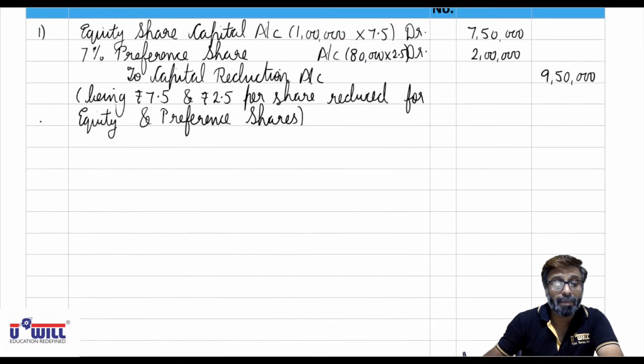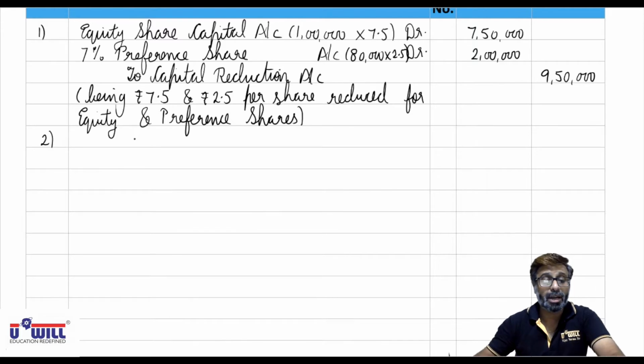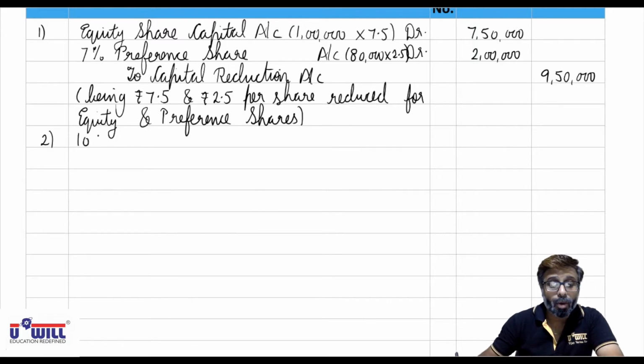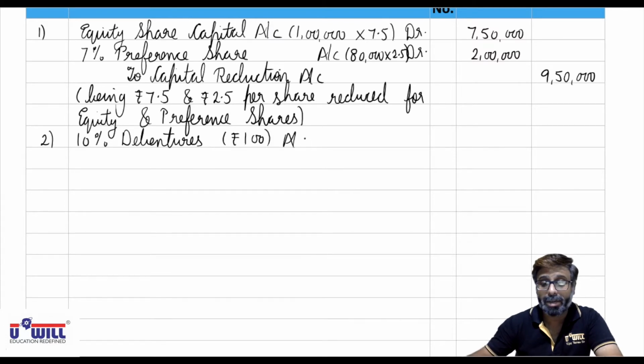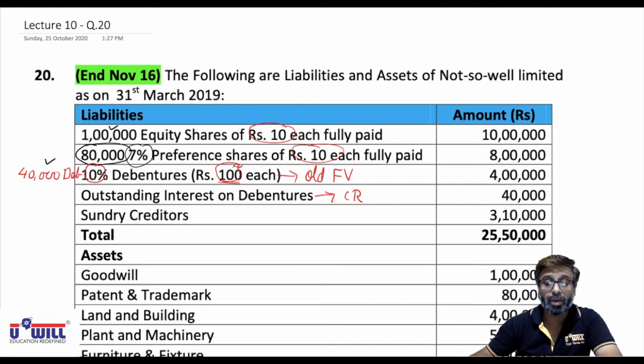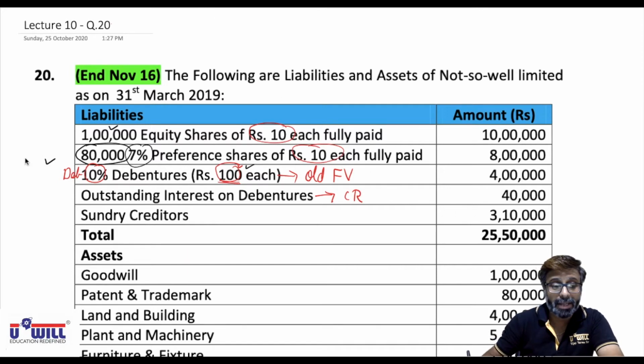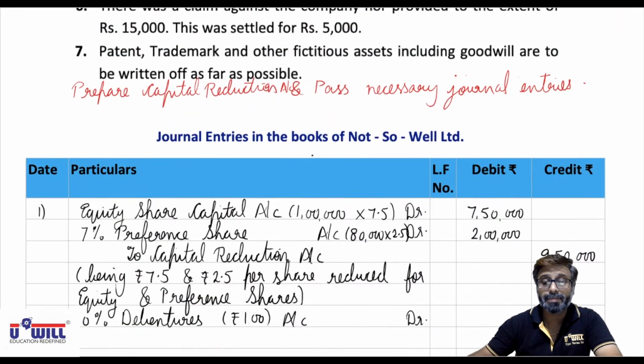So we can pass a combined entry for debentures and outstanding interest. Old rate is 10%, so 10% debentures with old face value rupees 100 account debit. Old face value 100, so 4 lakhs divided by 100, there are 4,000 debentures. So 4,000 into 100, 4 lakhs.